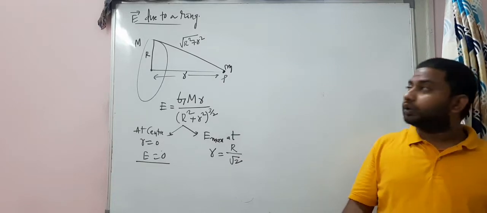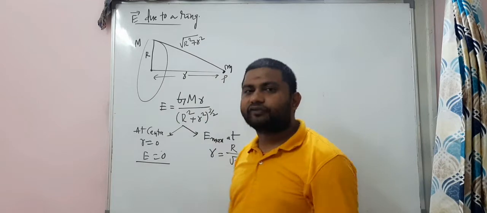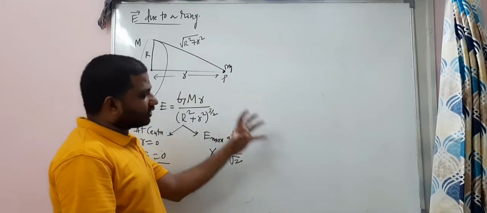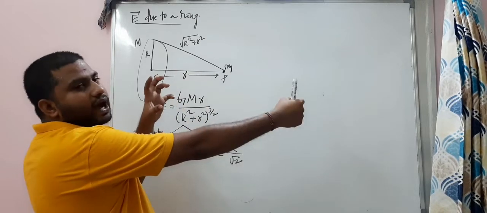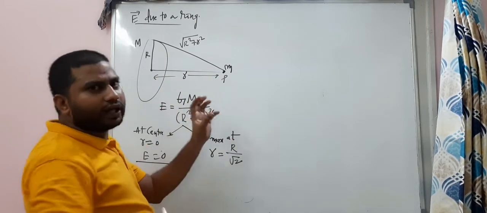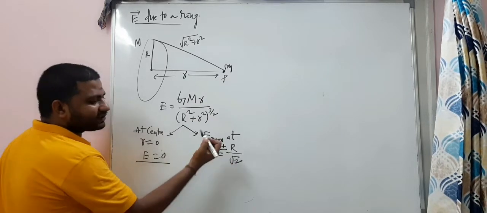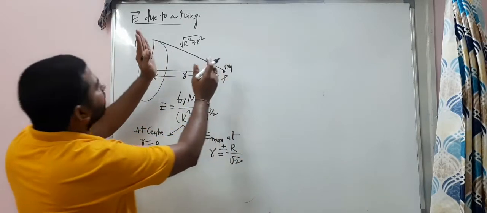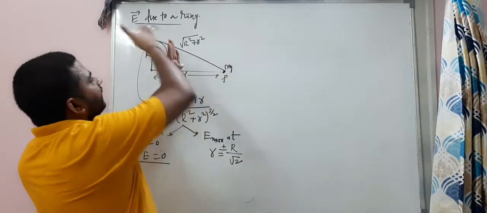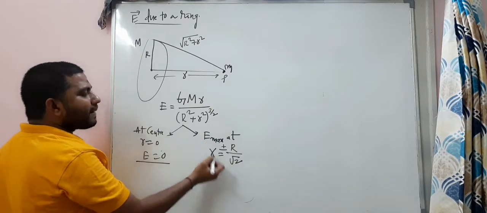So you may get a doubt, sir, this r can also be taken to the other side. Yes, of course you can take it. So this is a ring. So for the ring, on this side you can take r and on this side also you can take small r. That is the reason small r can also be plus or minus capital R by root 2. If you consider from the ring, the right side is positive and the left side will be negative. Alright? So this is the E maximum you get.